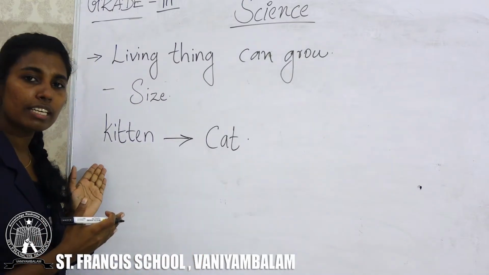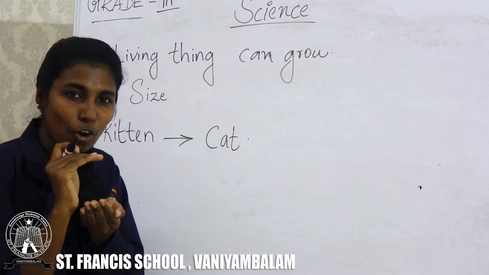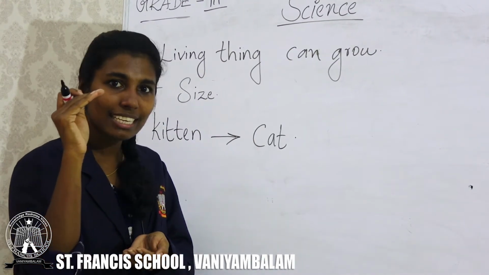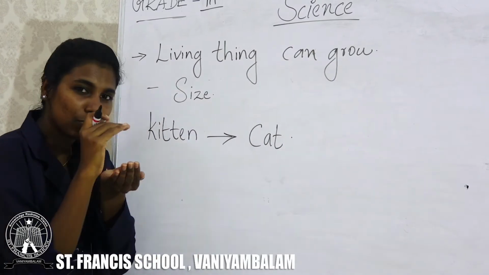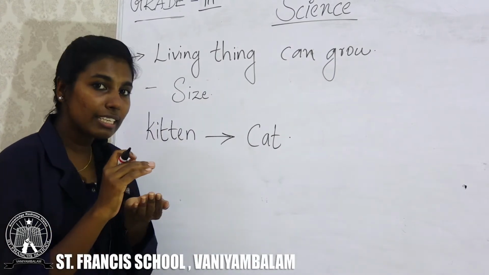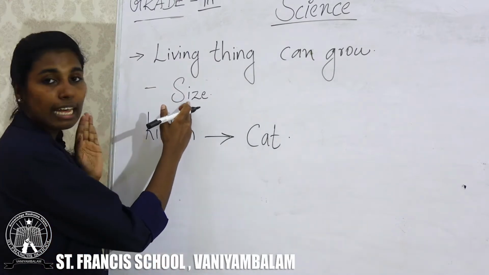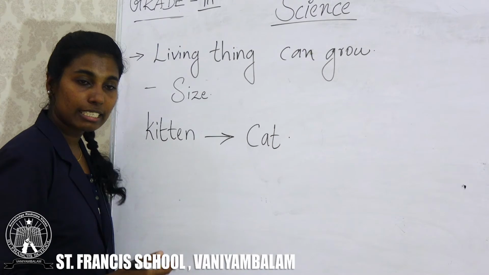What's the size of a kitten? It's very small. What's the size of a cat? It's a little big, isn't it? The size of a kitten is very small. The size of a cat is a little big. So, a kitten grows in size to form a cat.